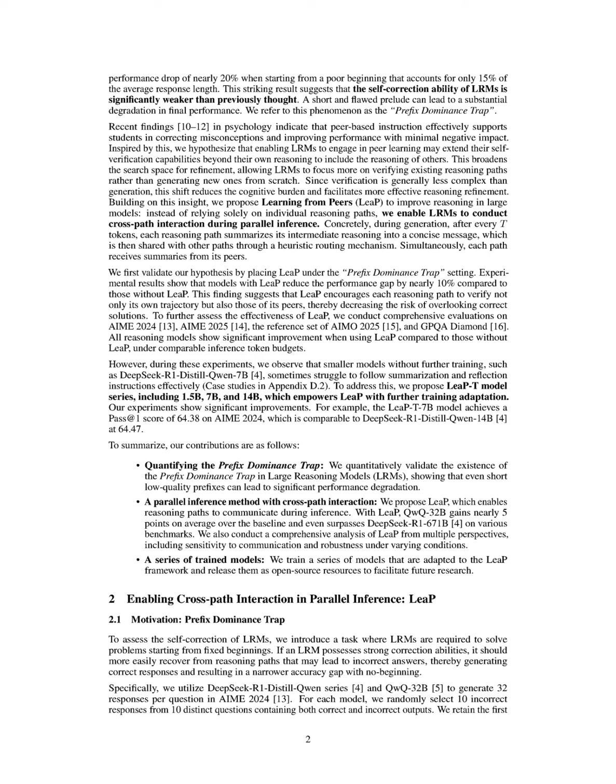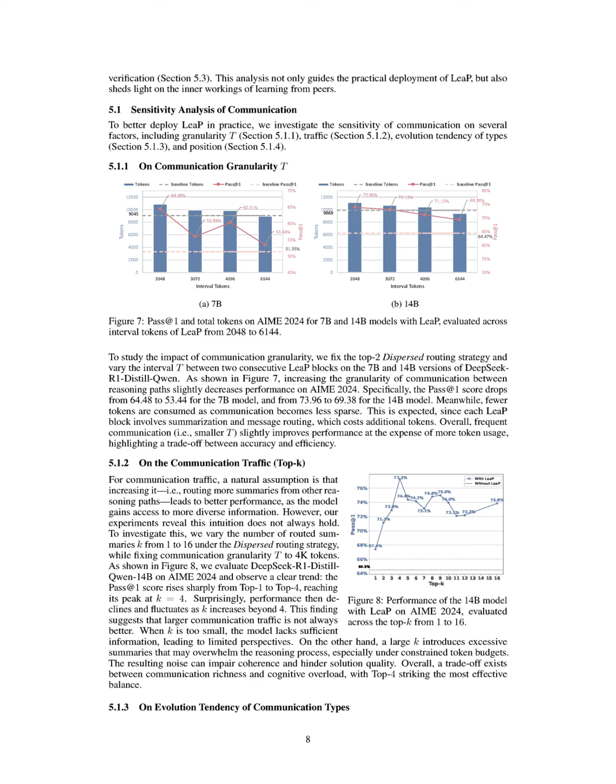Firstly, smaller models, such as DeepSeek R1 Distill Qwen 7B, sometimes struggle to effectively summarize and reflect on peer insights, indicating a need for further training adaptation to enhance their performance. Additionally, the communication granularity and traffic can impact performance. Increasing the frequency of communication, smaller t, slightly improves accuracy but at the cost of higher token usage, suggesting a trade-off between efficiency and effectiveness.